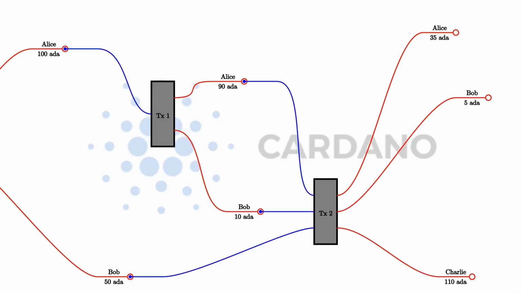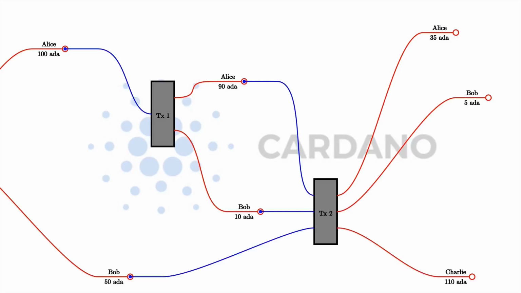Of course, there could be another UTXO that goes to the same address and has the same value and has the same datum, but that will still not be the same UTXO in the sense it will have a different ID. So what is the ID of a UTXO? Well, a UTXO is the output of a transaction.